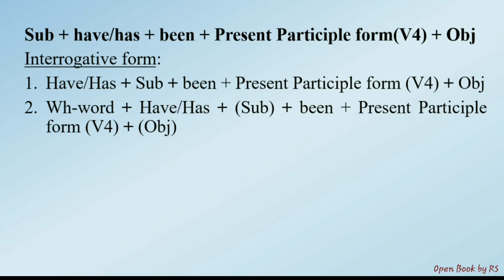In the same way, interrogative word question: WH word plus have or has plus subject plus been plus present participle form of verb plus object. Here, subject and object may be there and may not be there when we frame actual sentences. So this is a WH word question. That is a question which begins with an interrogative word. You can use any WH word: who, which, where, when, what, and how.